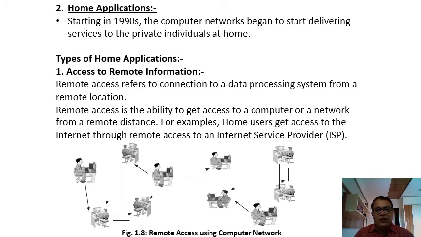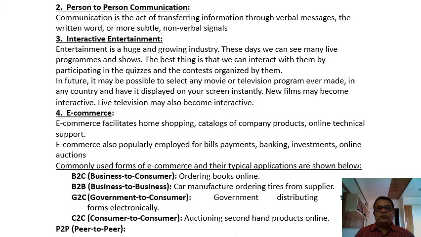When I am going to fill the examination online form, what am I going to do? I am simply going to type unipune.ac.in, and I am going to retrieve some information which is stored over there. That information is not stored on my computer. That information is stored at some other place, but still I am able to retrieve it. This is what access to remote information is.